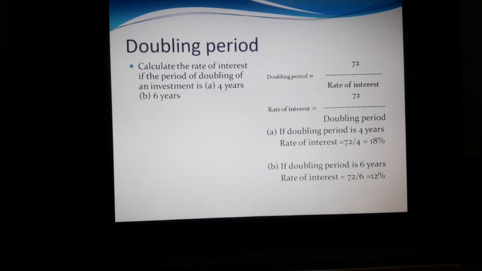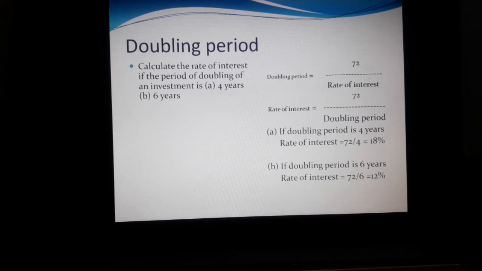Doubling period equal to 72 divided by rate of interest. Rate of interest equal to 72 divided by doubling period. If doubling period is 4 years, we calculate the rate of interest: 72 divided by 4 equal to 18%. If you invest at 18% rate of interest, the money doubles. For example, if you invest 10,000, after 4 years we receive 20,000 at the rate of interest 18%.